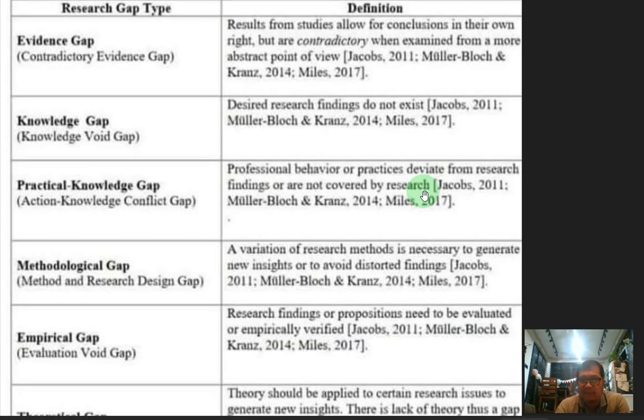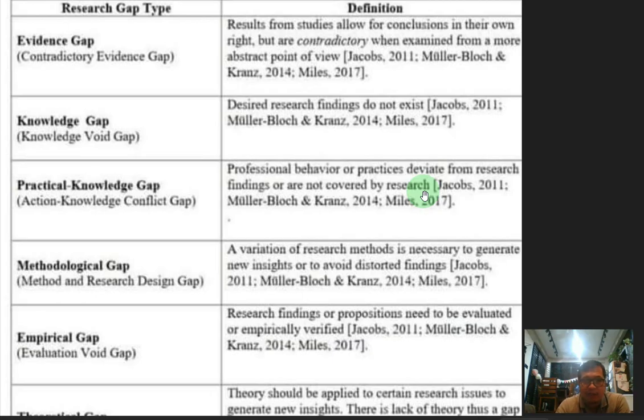If the desired research findings do not exist, then you have a knowledge gap, meaning that there is a gap that needs to be answered scientifically. Since the desired research findings do not exist, the researchers must find that specific knowledge that is missing. So if you have a knowledge gap, you could try to find ways to determine that specific knowledge.